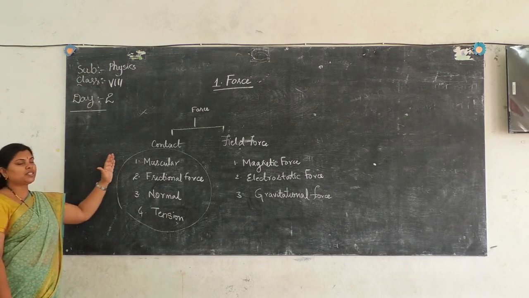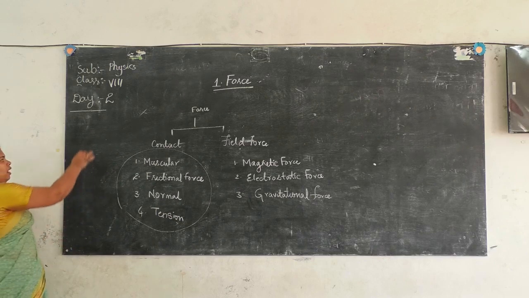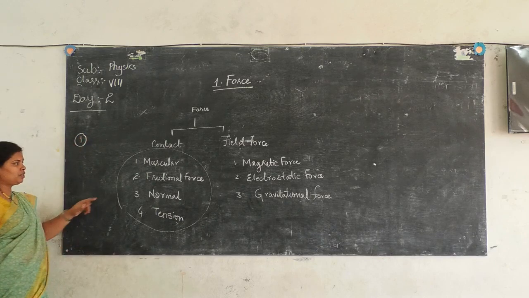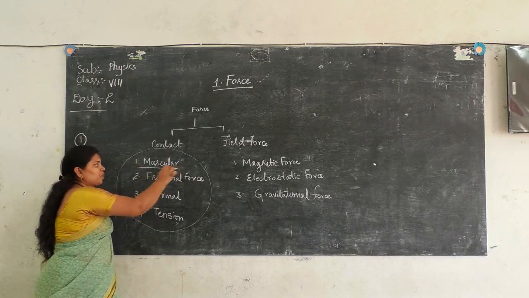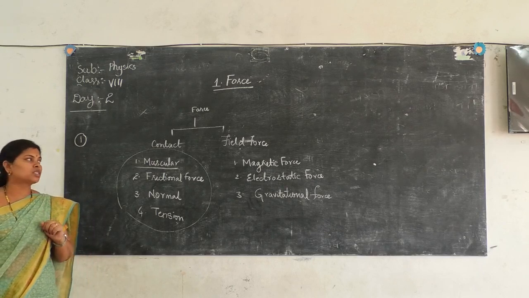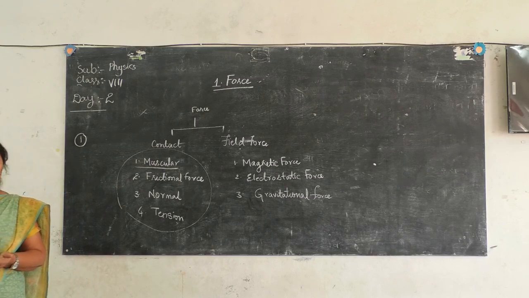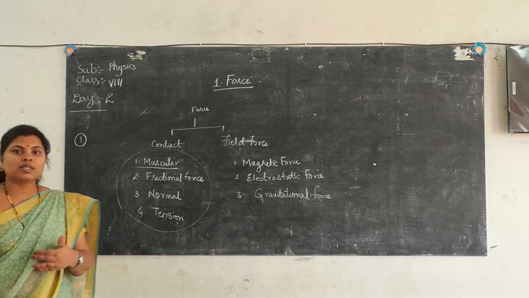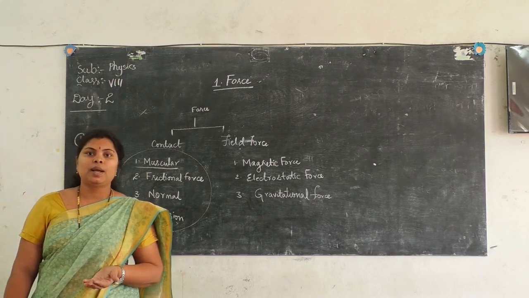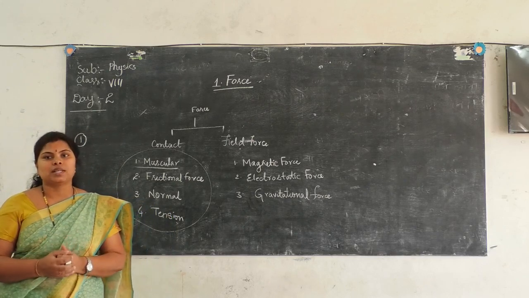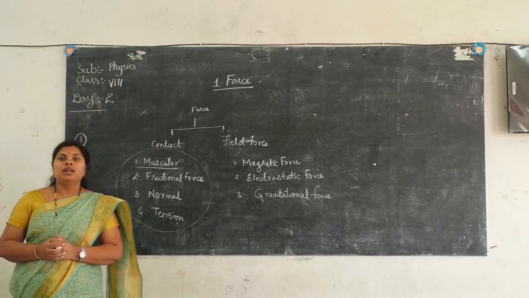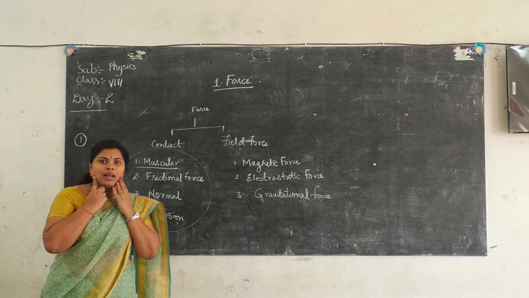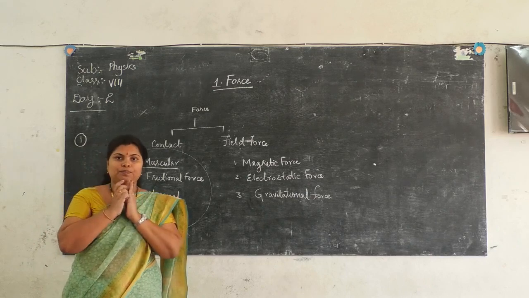Coming to the first topic in detail, let's discuss the first force, muscular force. Muscular force is also a type of contact force. Here the force is exerted on an object by using our muscles. For example, when we smile, our cheek muscles expand.